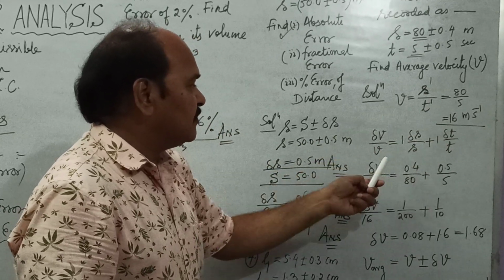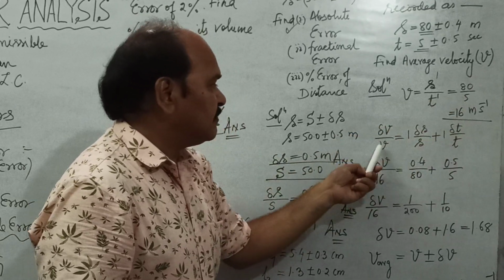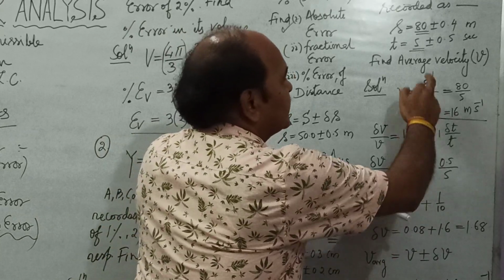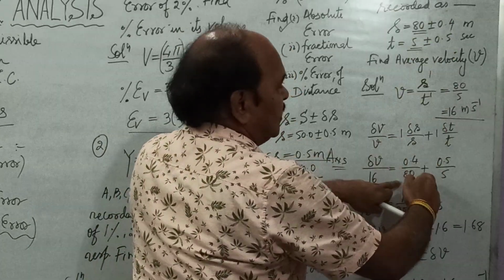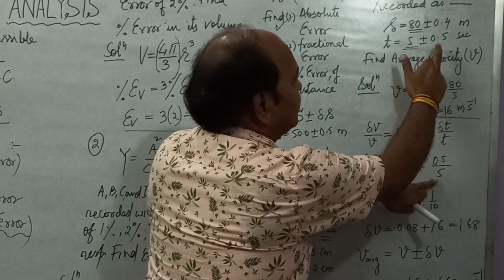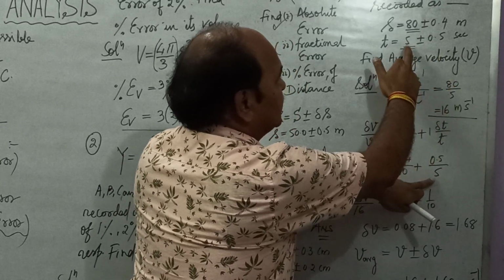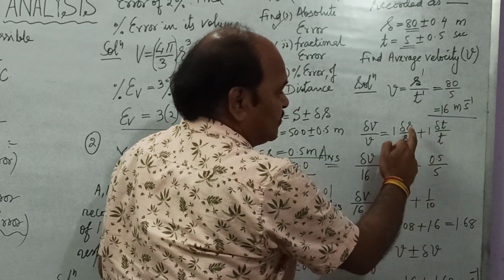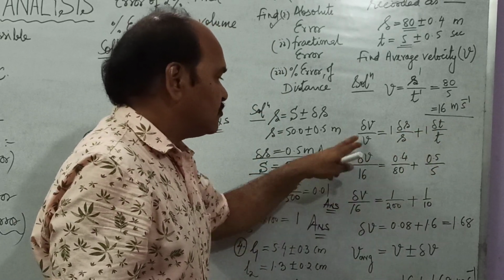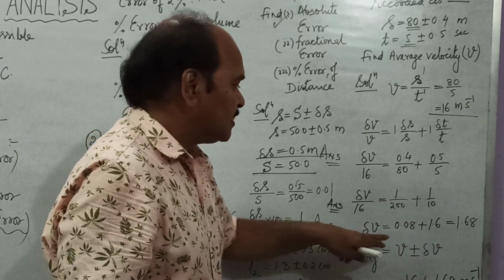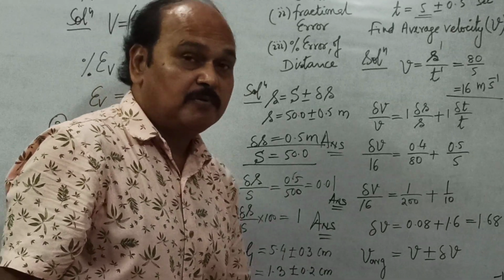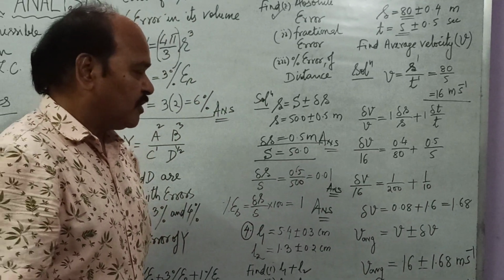So what is delta v upon v? V we have already found out as 16. We substitute it here. Delta v is written as it is. And delta s is 0.4, and s is 80. Delta t is 0.5, and t is 5. These are absolute values. So we substitute the values of delta s, delta t, s and t here, and if we solve this, we get delta v as 1.68. This is the absolute error of velocity. So what is average velocity?